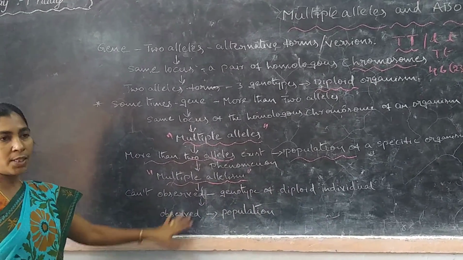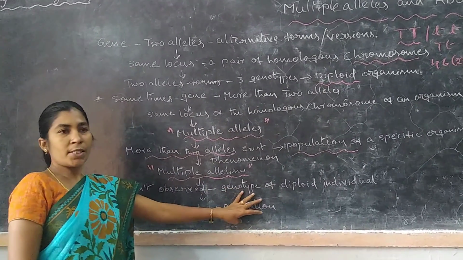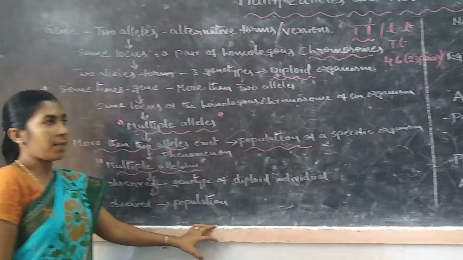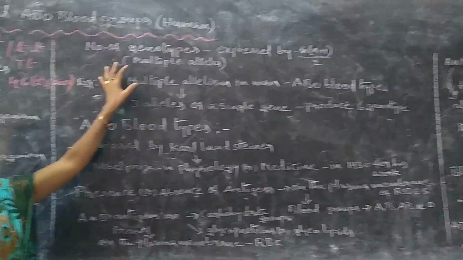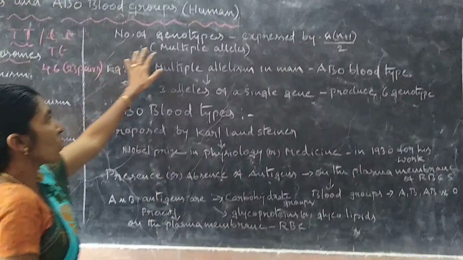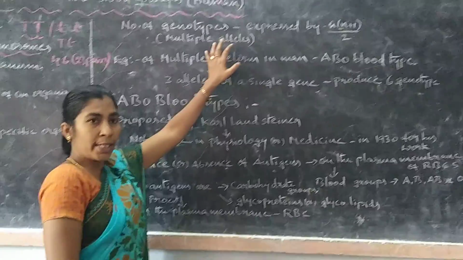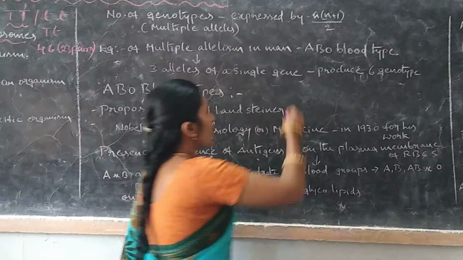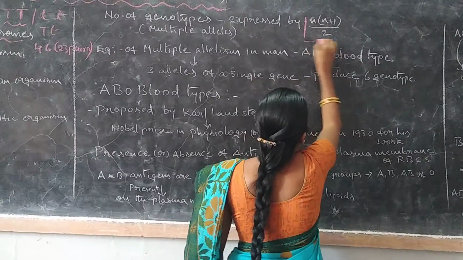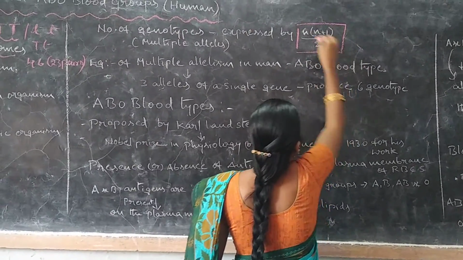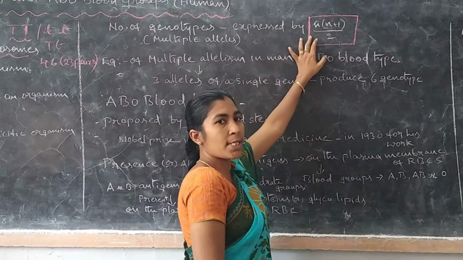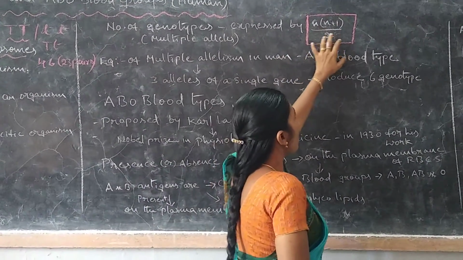These are only observed in the population. So how are they present in a population? See here, this is the equation of multiple alleles. The number of genotypes is expressed by n into n plus 1 by 2, the equation of multiple allelism.